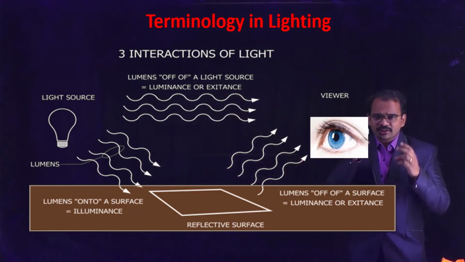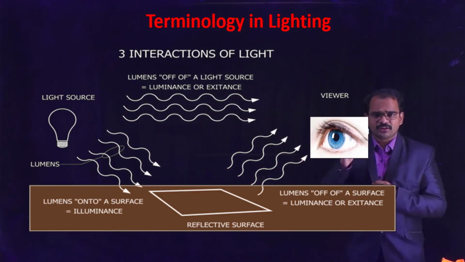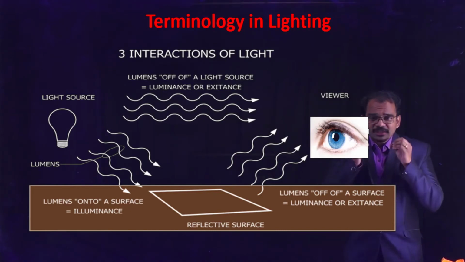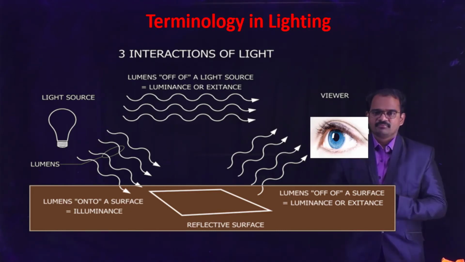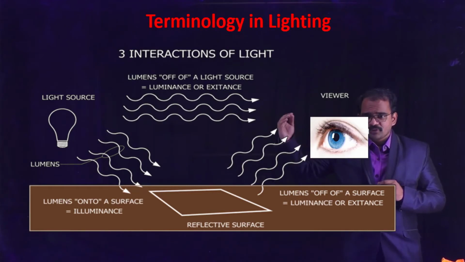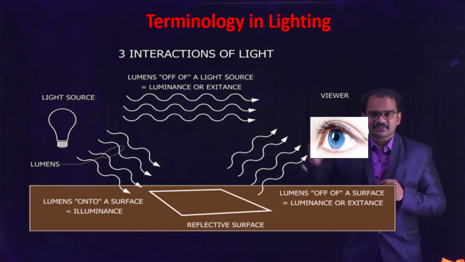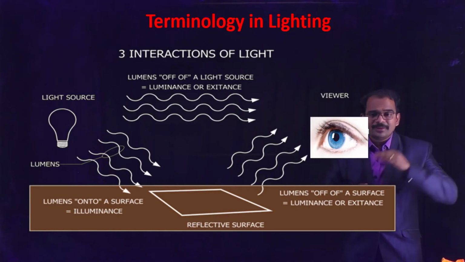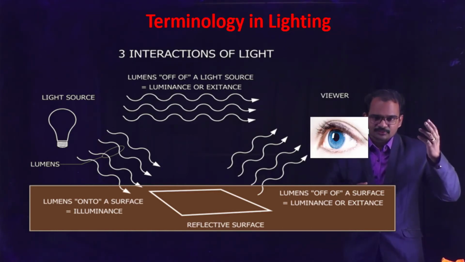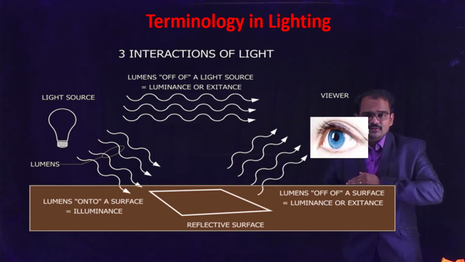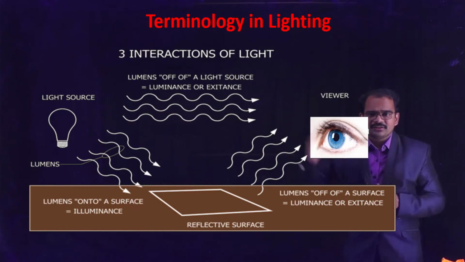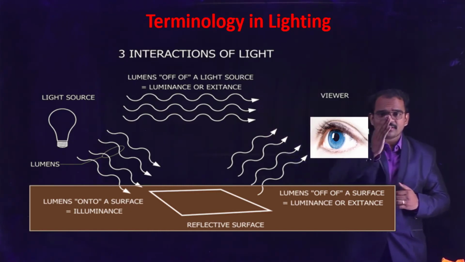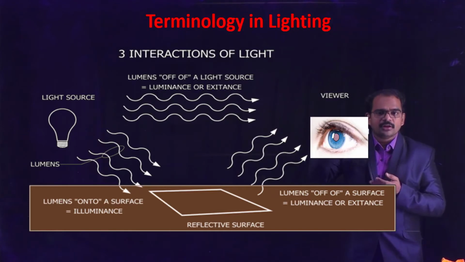So there are three interactions of light. The first one is illuminance, the lumens onto a surface, and the second and third are luminance or excitance, which is the reflected light onto the viewer's eyes or the light traveling off a light source.